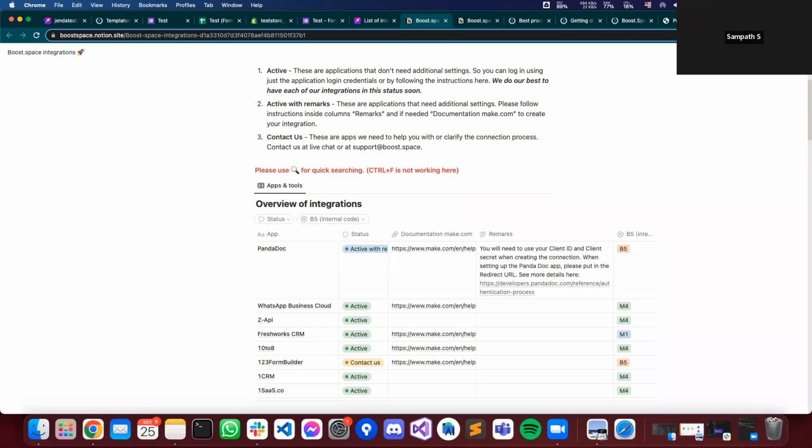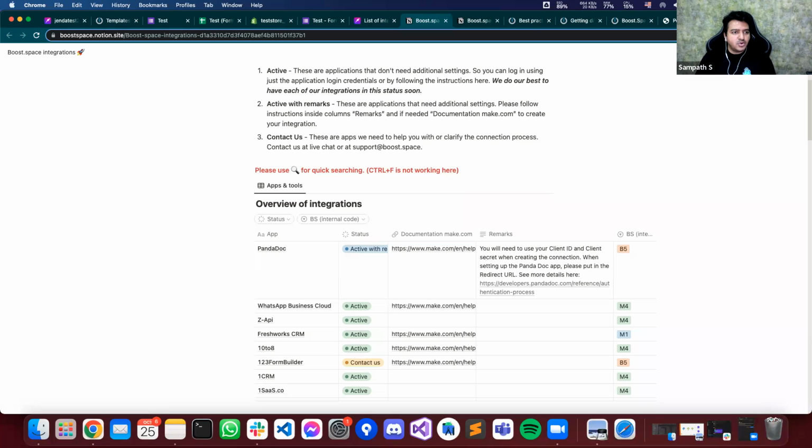All right, perfect. So just in case you see your favorite integration is not there, there's one of two ways. One, either it's not available in make.com either, or it's available in make.com, but to have it in BoostSpace, you may just have to contact the team. It's all listed in the docs that Taras has been sharing with us on screen right now.